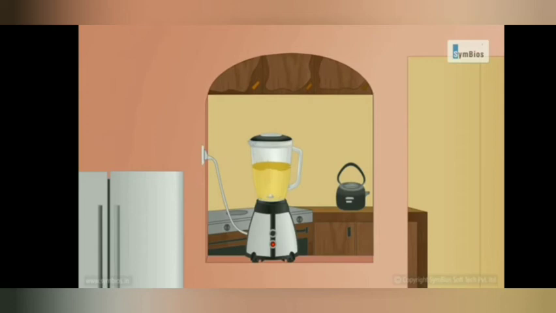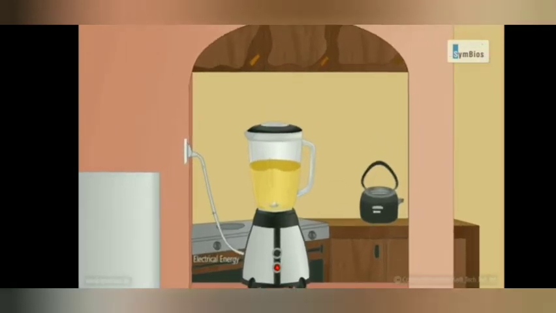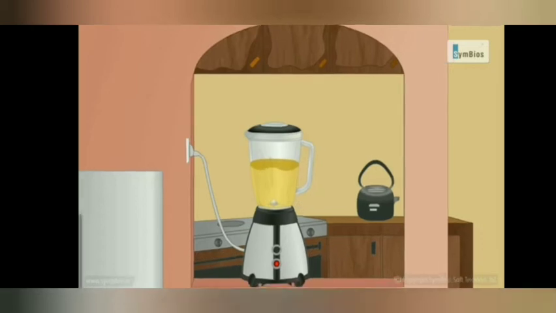In the mixer grinder, when we switch on, the current is passed through the conductor. Due to the electrical energy, it makes the jar or mixer rotate. Some amount of energy is used, and the remaining small amount of energy gets converted into heat energy.